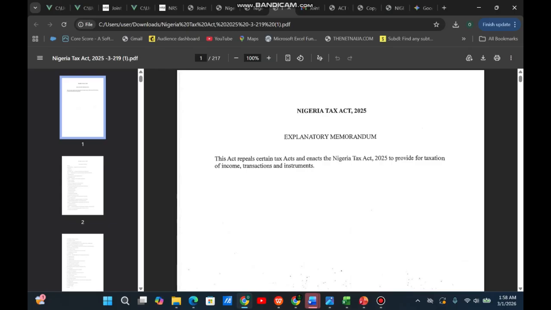So now look at the tax act. There are four acts: the Nigerian Tax Act, the Nigerian Tax Administration Act, the Nigerian Revenue Service Establishment Act, and the Joint Revenue Board Establishment Act. I will just show you the two common ones: the Nigerian Tax Act and the Nigerian Tax Administration Act.